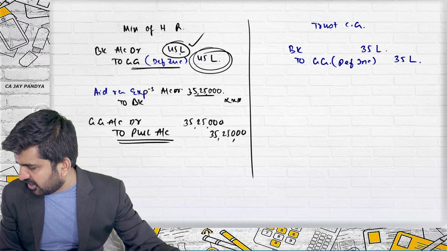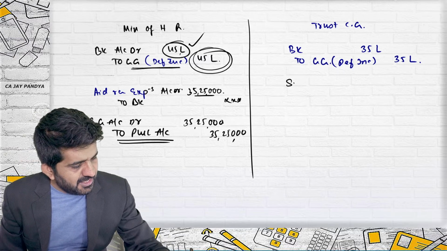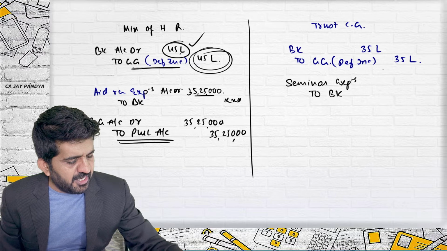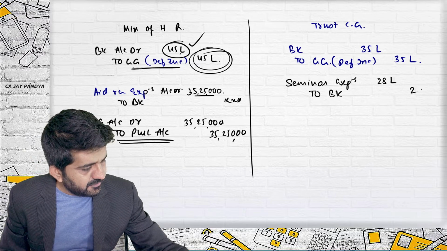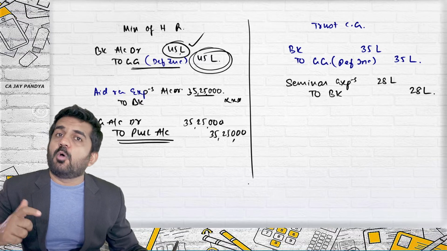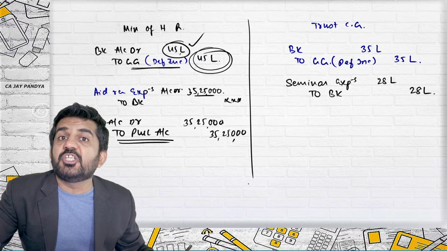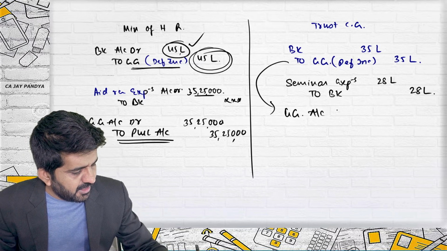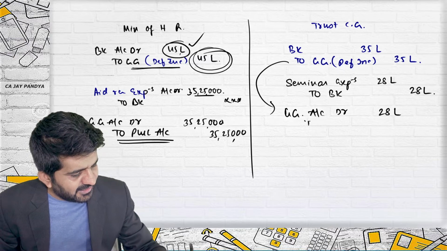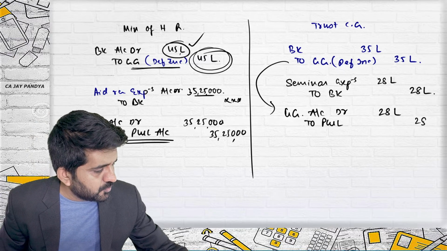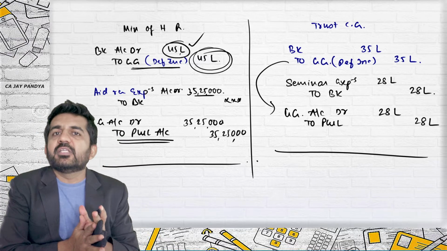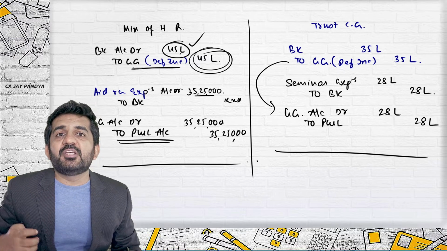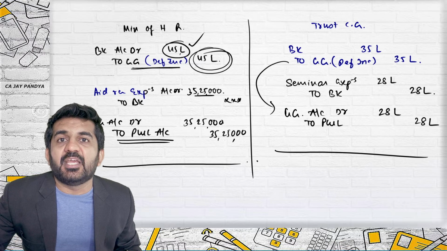Out of this, how much expenditure have you done on the seminar? Seminar expenses to bank, a normal journal entry not related to the grant. How much? 28 lakhs. Out of 35 lakhs, you have already spent 28 lakhs. So even that condition of organizing the seminar is satisfied. So government grant account debit 28 lakhs, as the conditions are satisfied, can be transferred to profit and loss account. So whenever there are conditions attached to the grant, whatever is a logical way of transferring to the P&L account, it should be used.